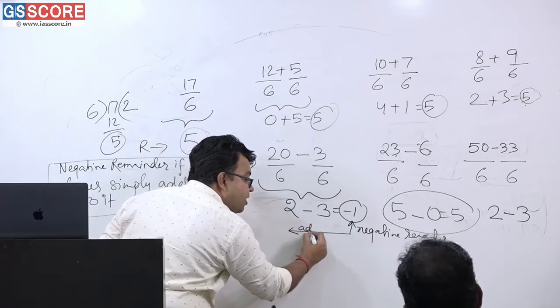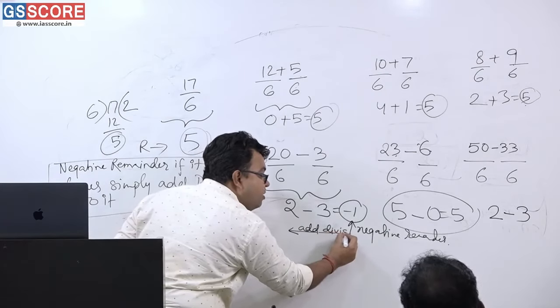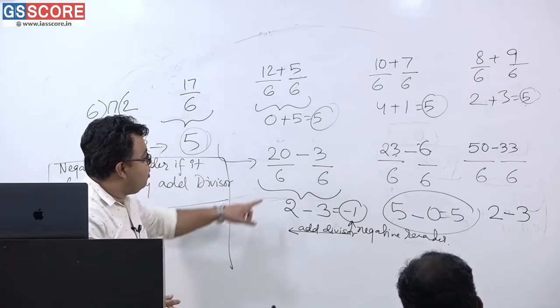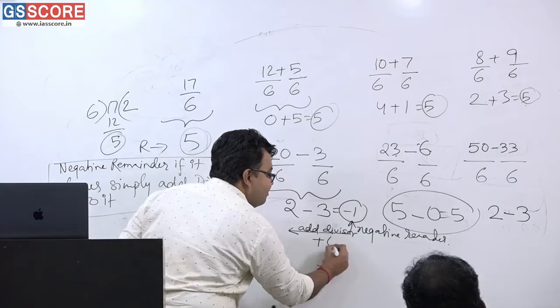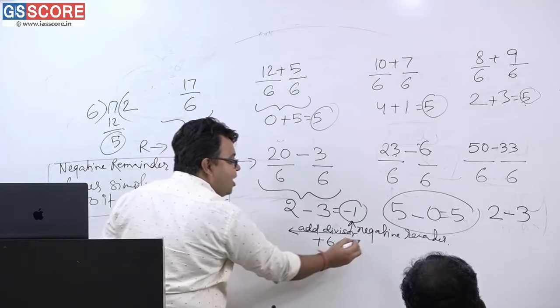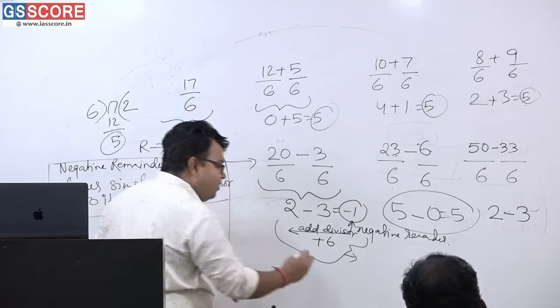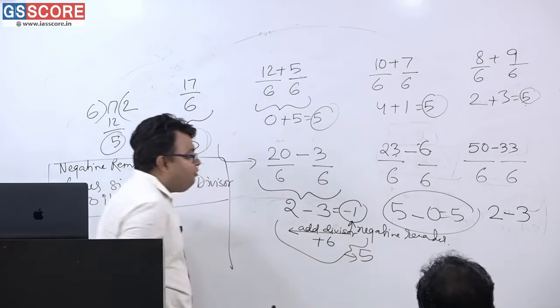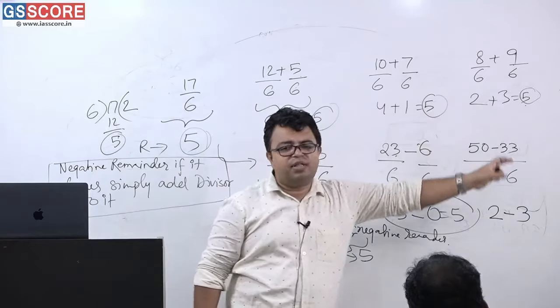Please wait, listen. If a negative integer has come, please say what will be the answer? Add divisor. Am I correct or not, ma'am? Add divisor, and what is the divisor? The number that divides. So what is the number that is dividing? 6. So this, minus 1 plus 6, what is it? Tell me. 5. Yes, you are very right. 5 is the answer here.